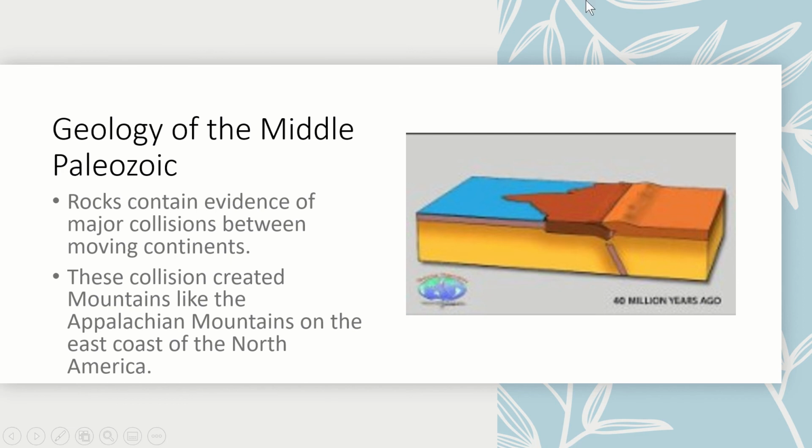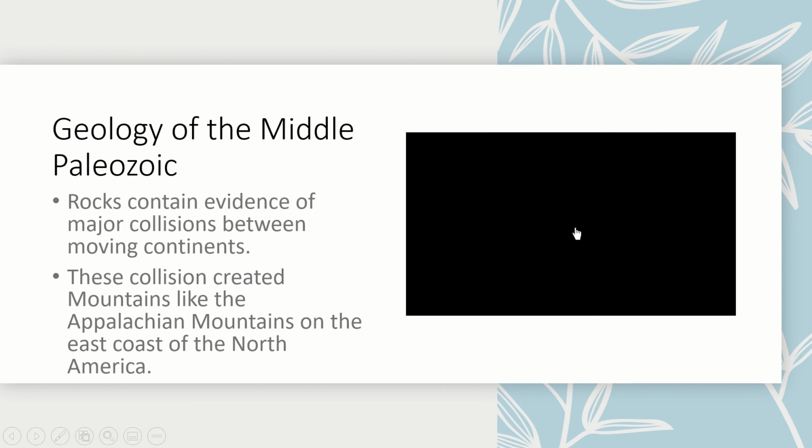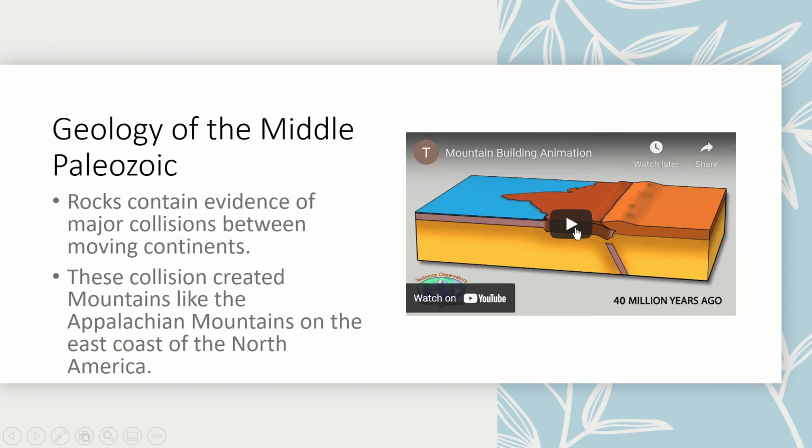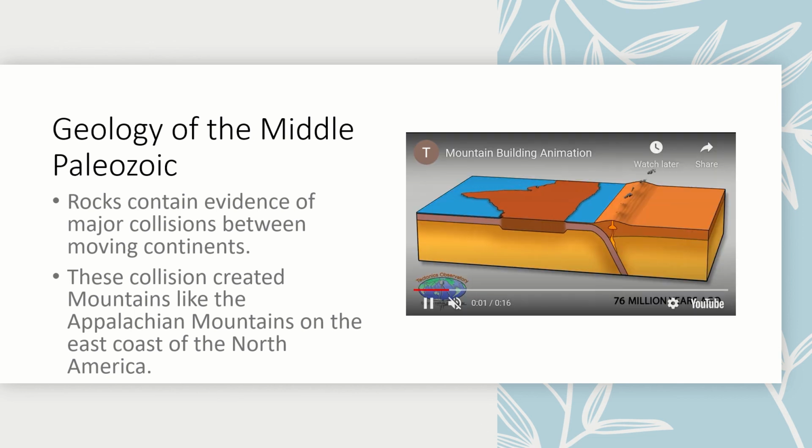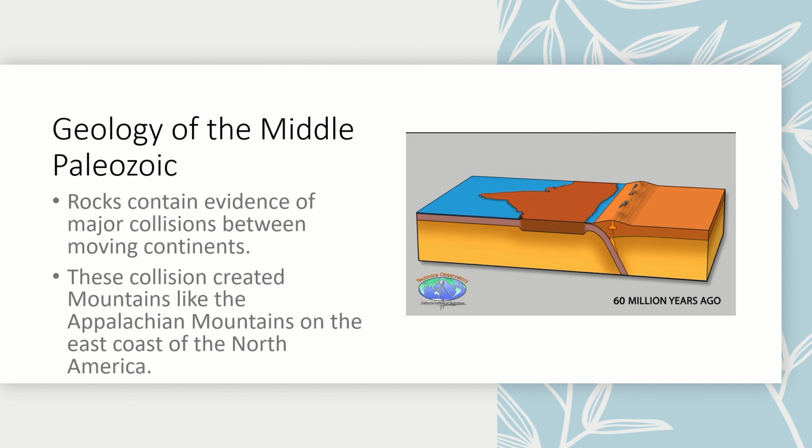Now, the geology of the middle Paleozoic era. Rocks contain evidence of major collisions between moving continents. You've spoken in the past about plate tectonics, which refers to the movement of the tectonic plates. When we have a collision, that's a convergent plate boundary.